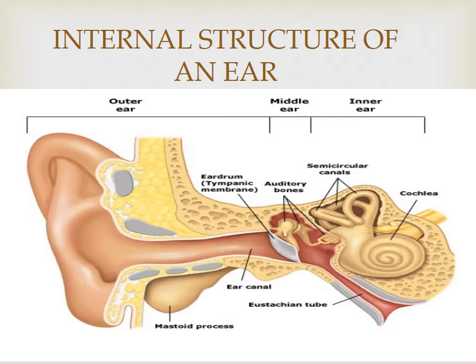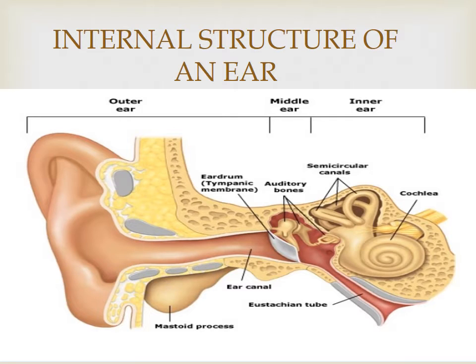The eardrum, or tympanic membrane, separates the middle and outer ear.